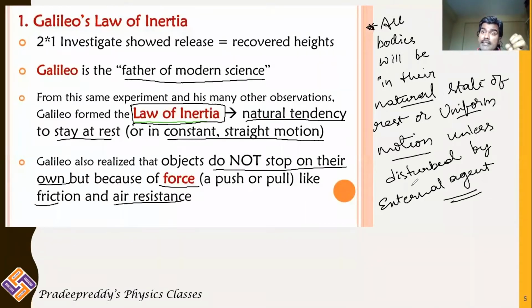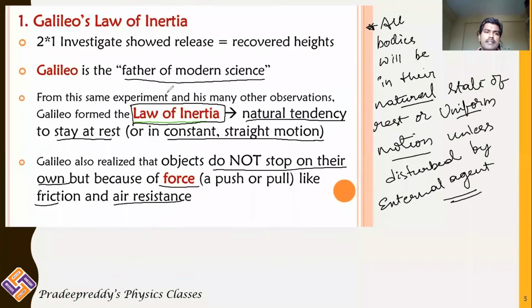A body at rest comes to motion because of an external agent. And bodies will remain in their own state of rest and uniform motion. Remember, I am talking about uniform motion. A body will be in the state of either rest or uniform motion. For uniform motion, there is no need of any external force.